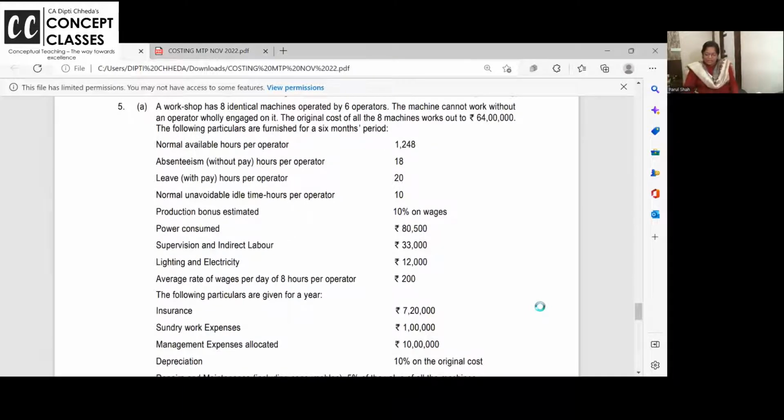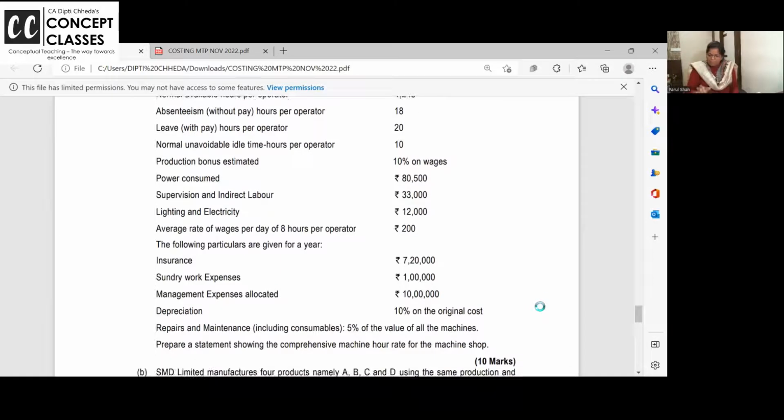Machine hour rate you have to calculate, and be careful whether power and absenteeism without pay, leave with pay. All that is very important. And how many machines are there, and are you taking daily wages or weekly wages, then multiply by 4 weeks. If you are preparing for 6 months, multiply. So this problem is of machine hour rate, but how they are giving the data.